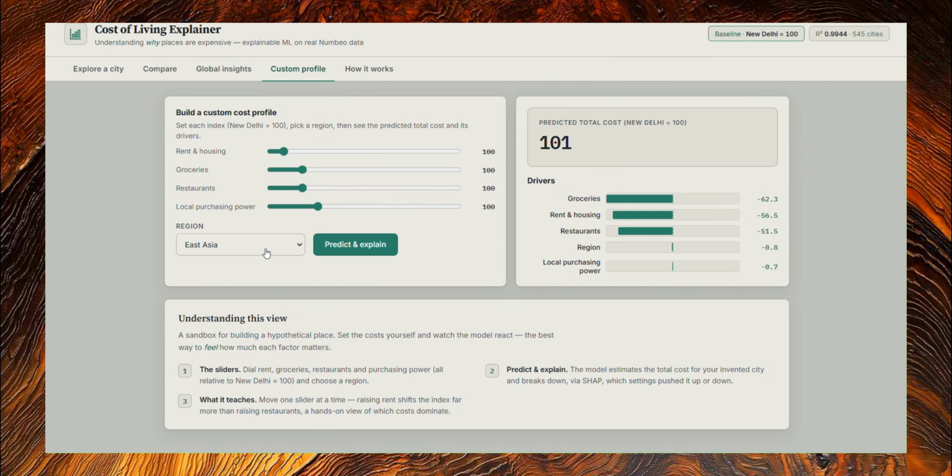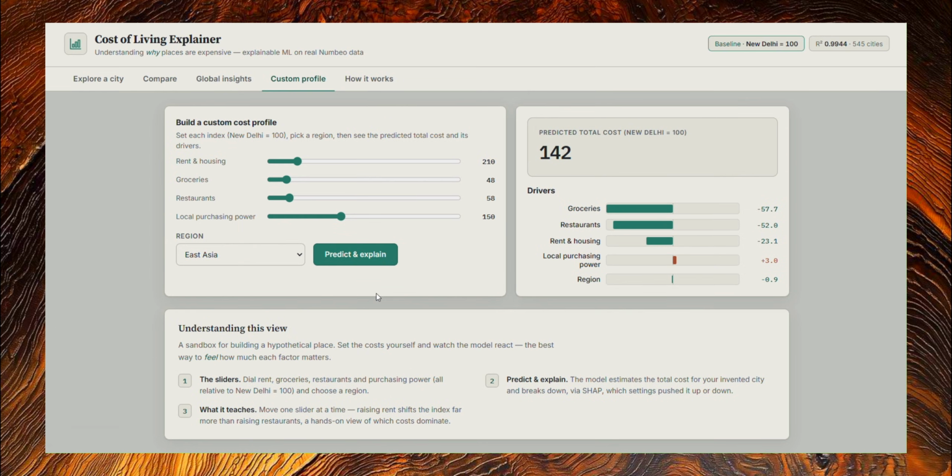Now, if you're really into documentation, you should really go for it. I have attached the link below. So, yeah, if we set the rent and housing, groceries, and restaurants to these levels, you can always see that the cost of living is high because rent and housing and local purchasing power are high as well.